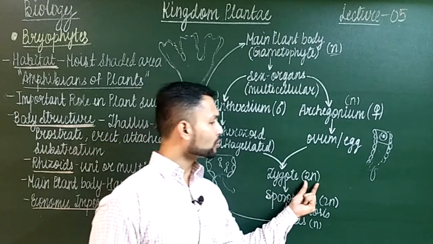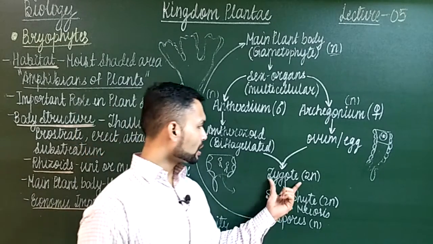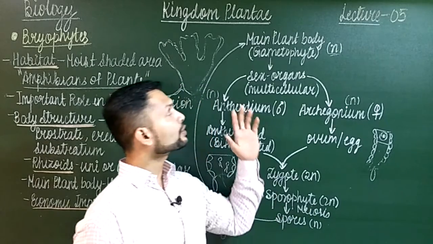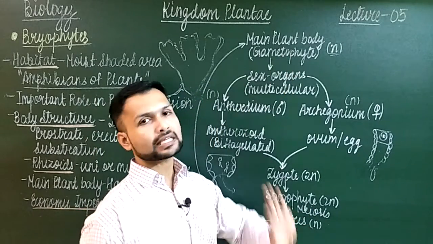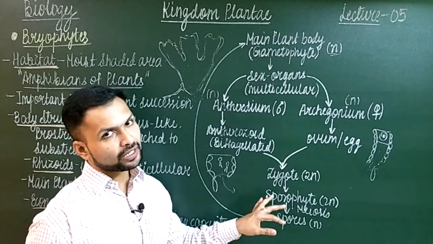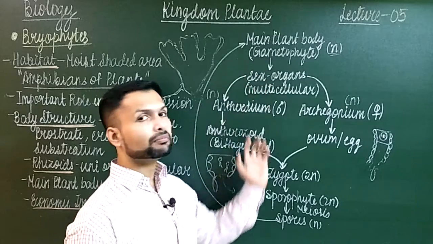Now remember, the zygote is diploid, but the original plant body is haploid. So another structure is formed which we call the sporophyte. It is different from the gametophyte, but it grows on this gametophyte. It grows on this because this sporophyte is non-green, so it cannot live freely. So it derives its nourishment from the main plant body.